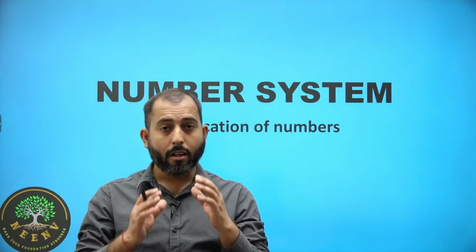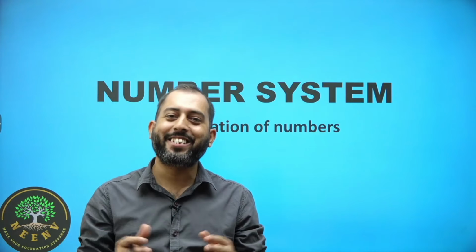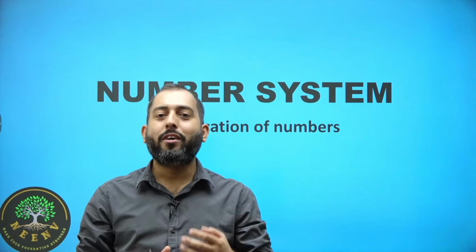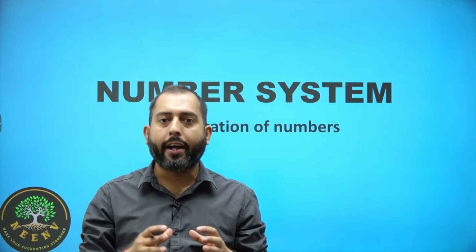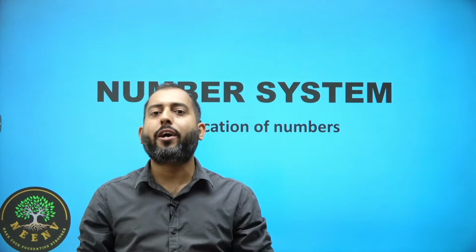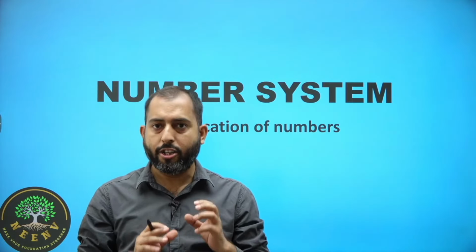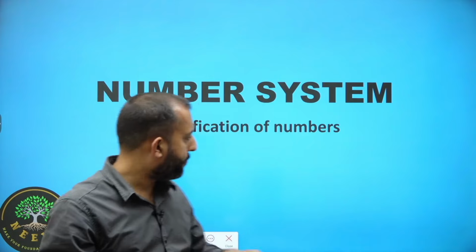And then there are irrational numbers, like pi. Irrational numbers are those numbers that are not rational. I hope you have a fair idea about all these classifications. So let's try to solve some problems based upon their nature and their classification.